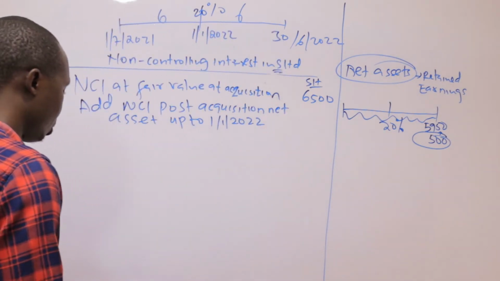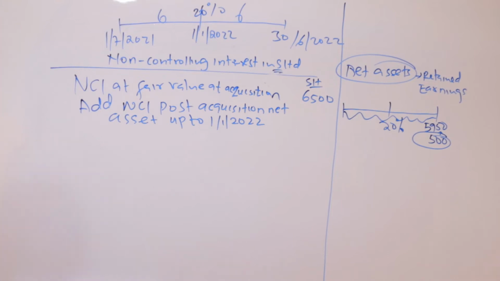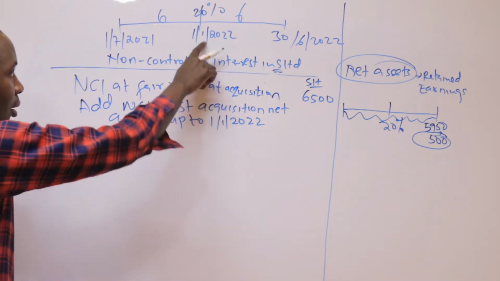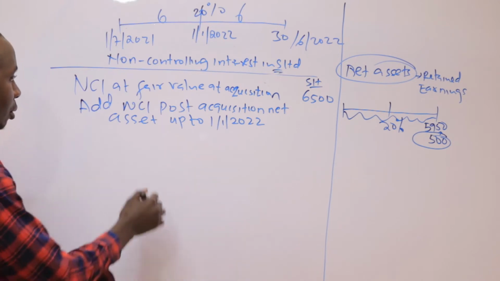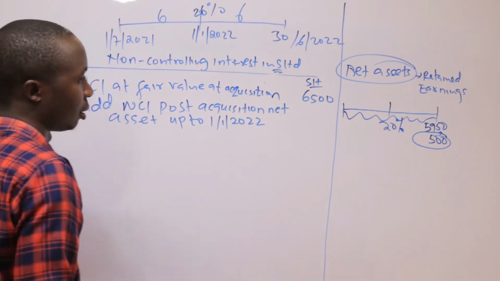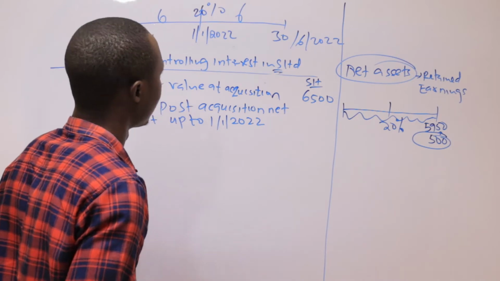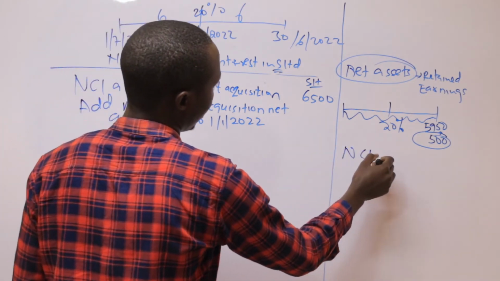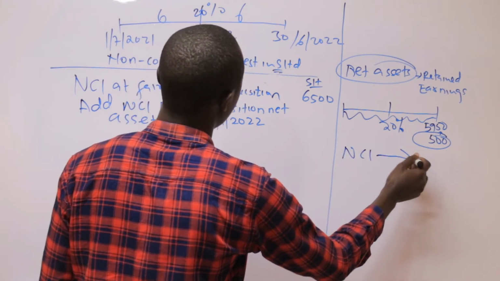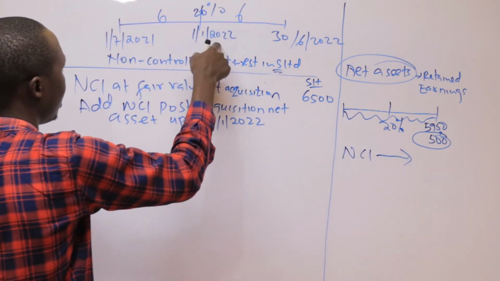So what am I supposed to do in this calculation of mine here in order to get the post-acquisition net assets up to 1st January 2022? First I will have to consider the relevant percentage of NCI which was there up to that 1st January 2022.